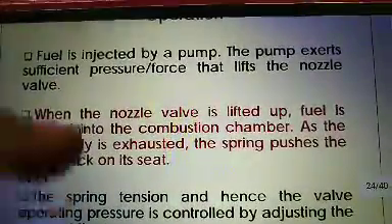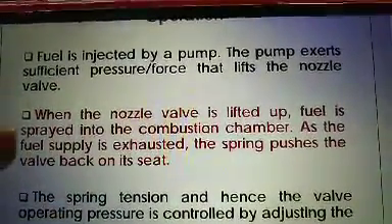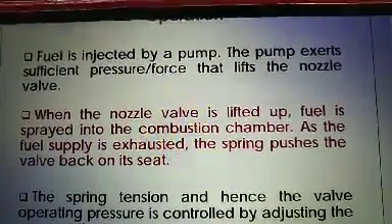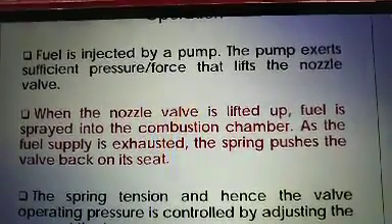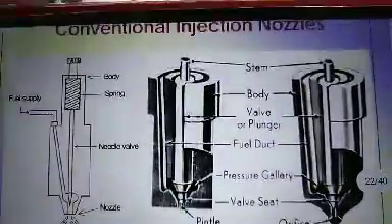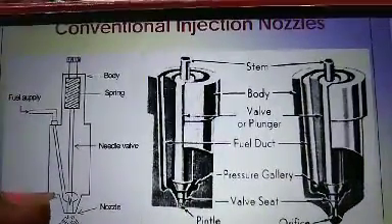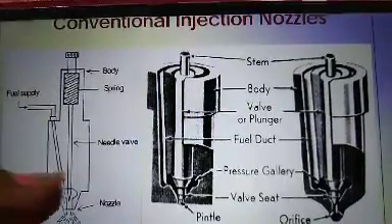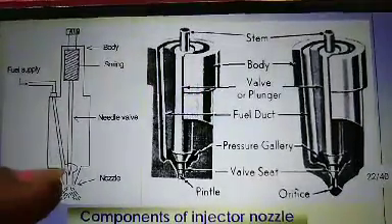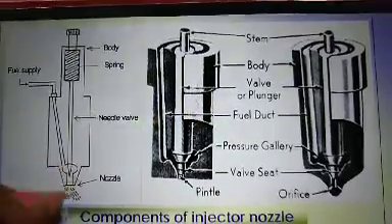When the nozzle valve is lifted up, the fuel is sprayed into the combustion chamber, and as the fuel supply is exhausted, the spring pushes the valve back on the seat. As the fuel is supplied to the mouth, it will exert sufficient pressure, and the needle will be lifted up, and fuel through this mouth is sprayed into the combustion chamber.